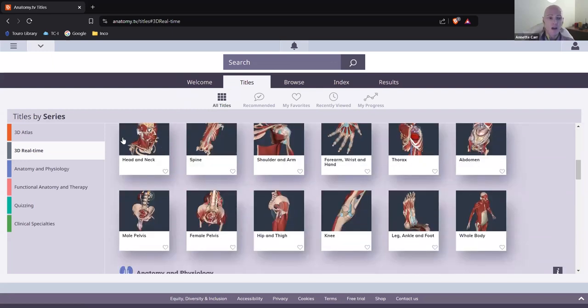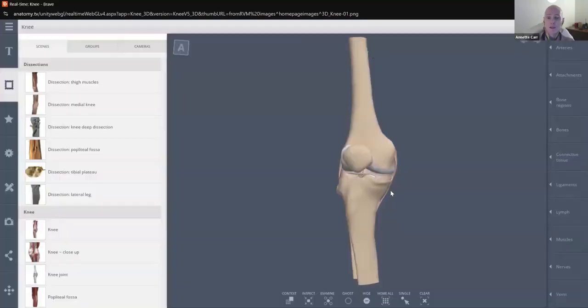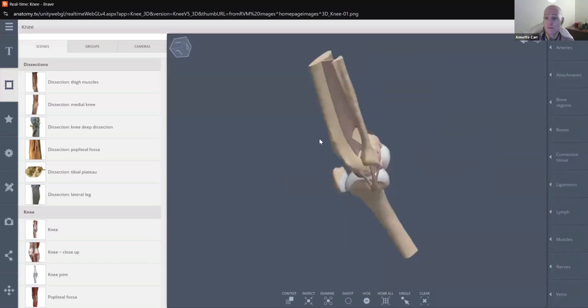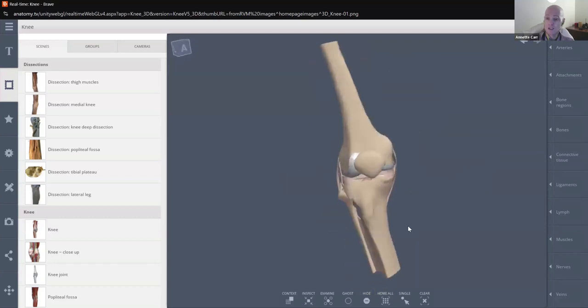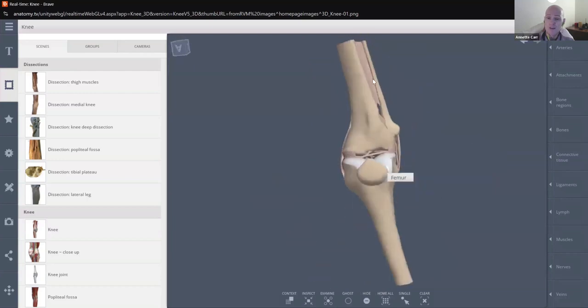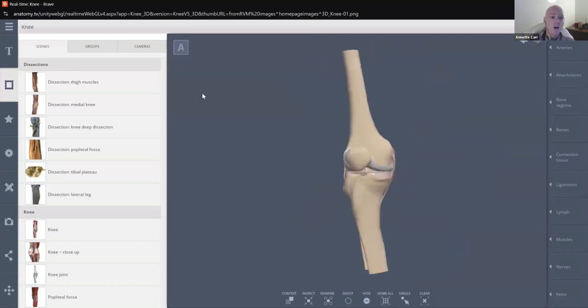So here we go. Again, I'm going to go to the knee because that's what we were looking at. I'm going to expand my screen here because with the tutorial, you want to look at the tutorial. And here we start with my knee. Now, the nice thing about this is that I can turn this around in all different planes. So this is 3-dimensional, which some people find frustrating, some people find very nice. But if you ever get lost and you're kind of upside down, you can always go here to home all, and what that'll do is it'll reset the knee for you.